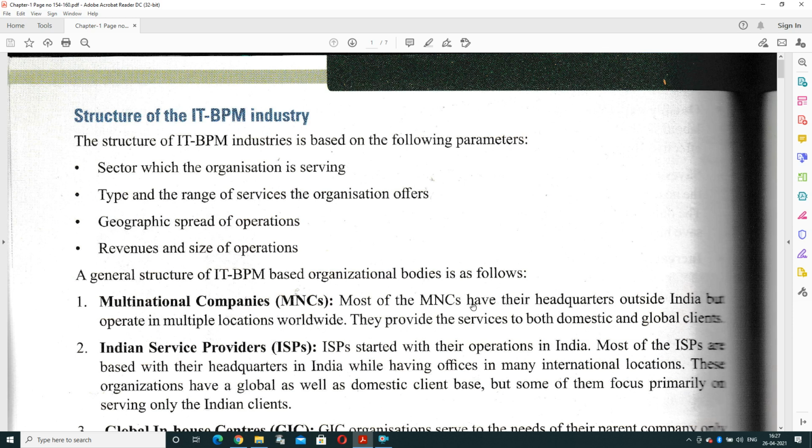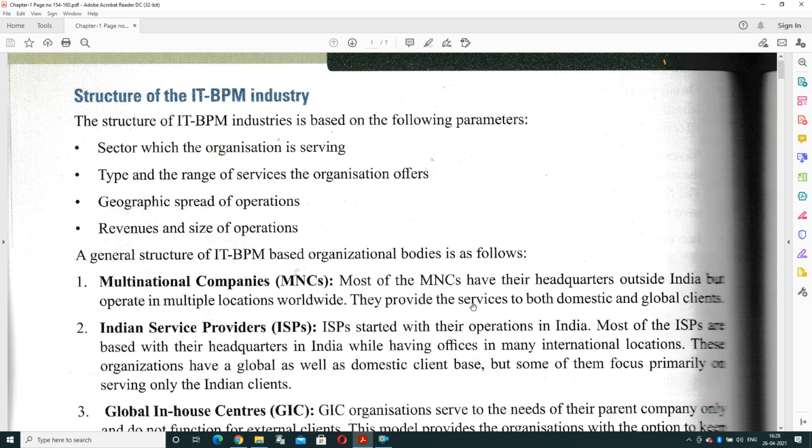So a general structure of IT BPM based on organizational bodies is as follows, like MNCs. MNCs means multinational companies. Most MNCs have their headquarters outside India but operate in multiple locations worldwide. So they provide services to both domestic and global clients. That is the first point we discussed: the sector the organization is serving, and the type and range of service. The geographic location of MNCs is outside India, but they cover a large number of locations, both domestic and global.